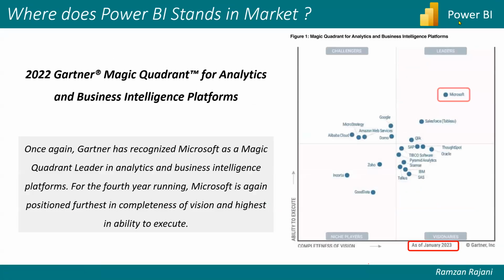So in the market, if you see, where does this software stand? As of January 2023, as per the Gartner report, Power BI software is on the top. You see over here, it's on the top. And then you get Tableau and you also get Qlik View. So there are different softwares like Power BI in the market, business intelligence software. But as of now, Microsoft and all the big companies are going to Power BI.